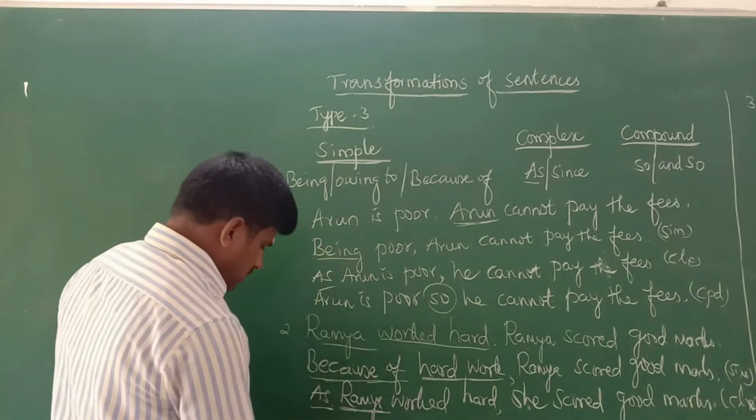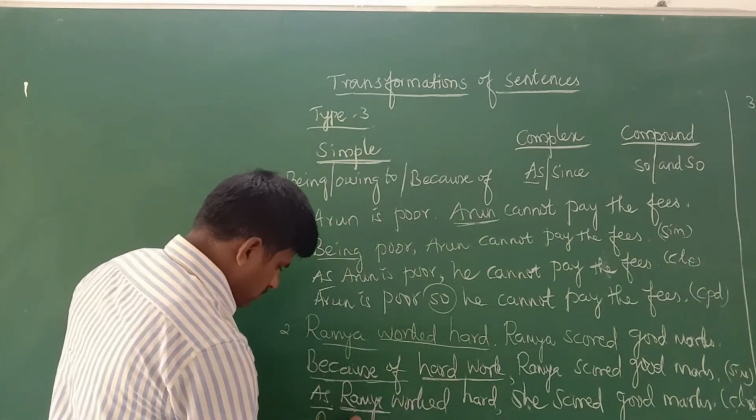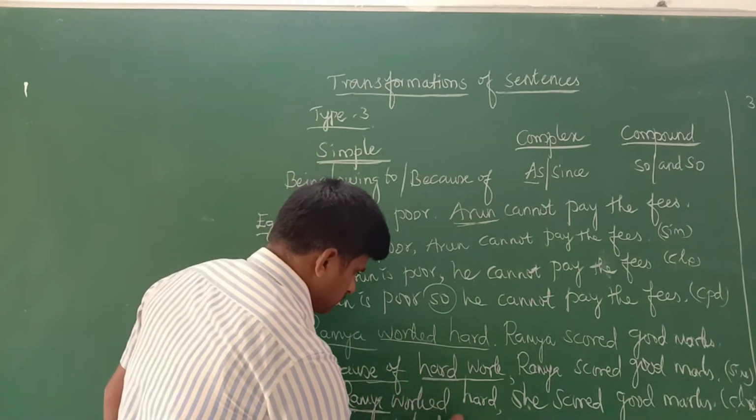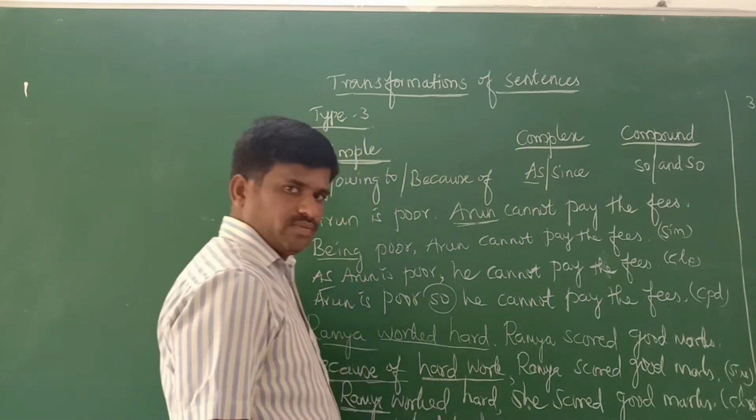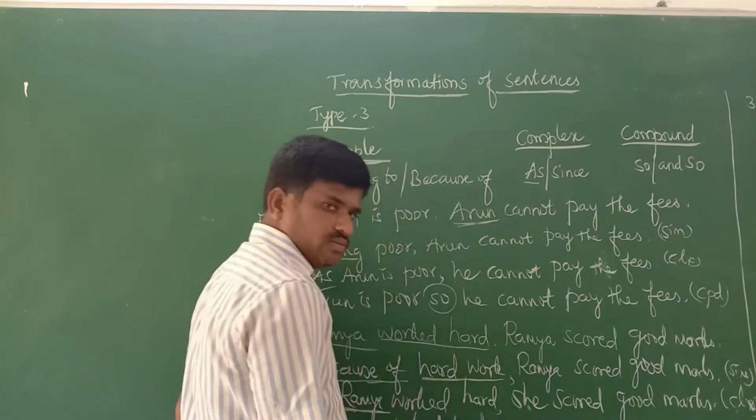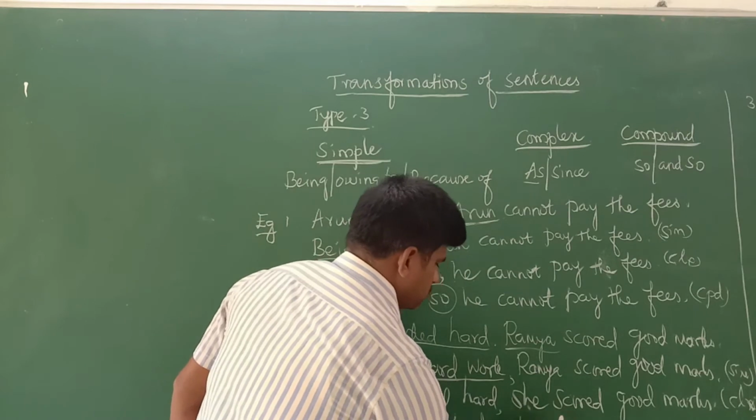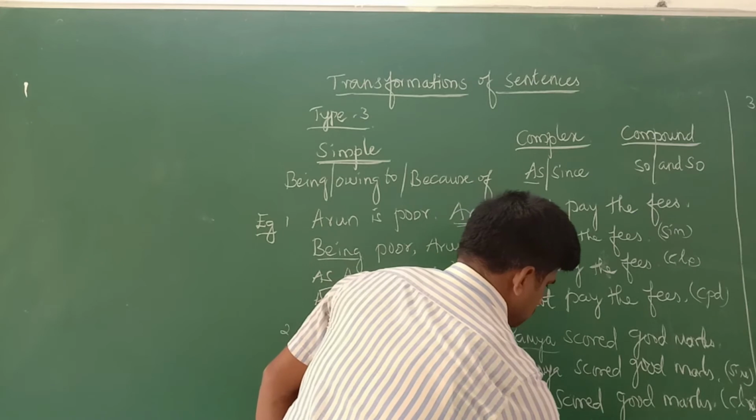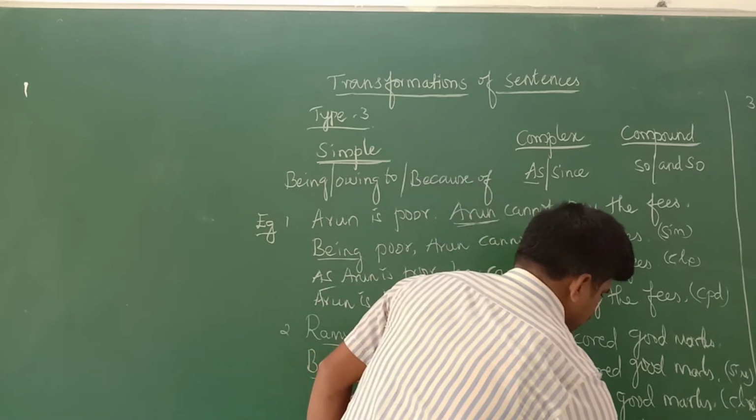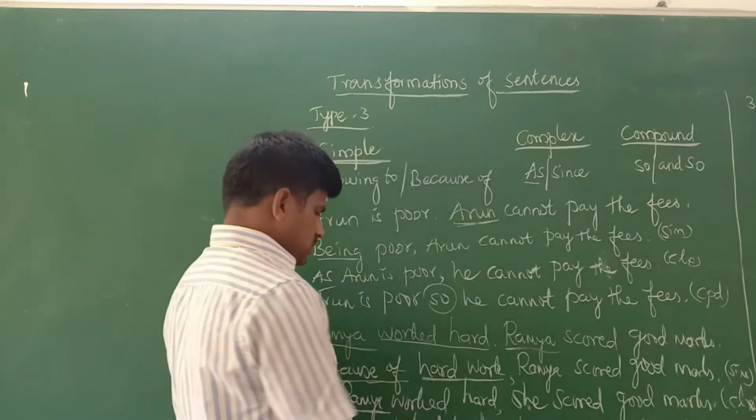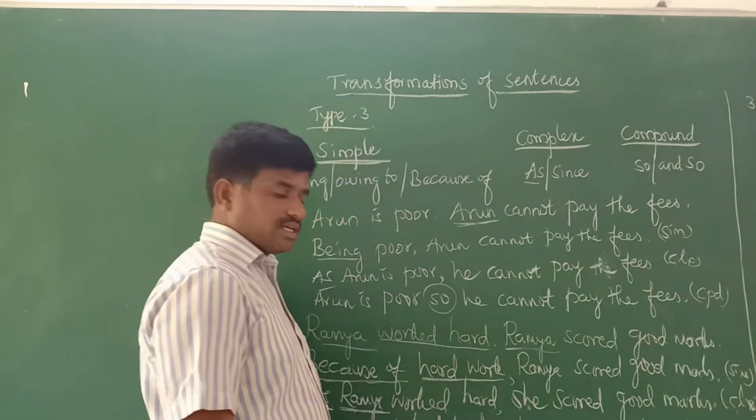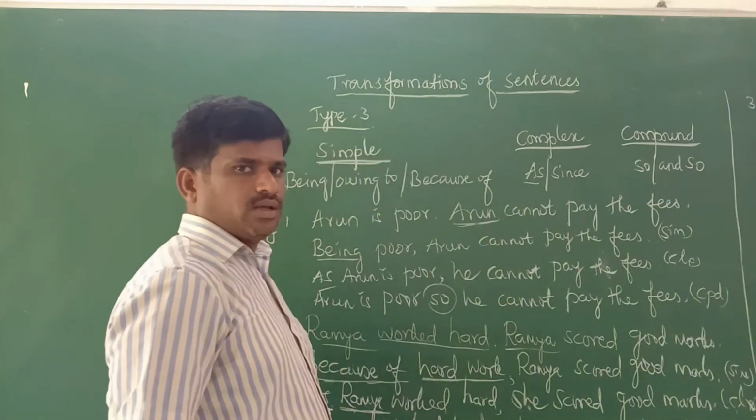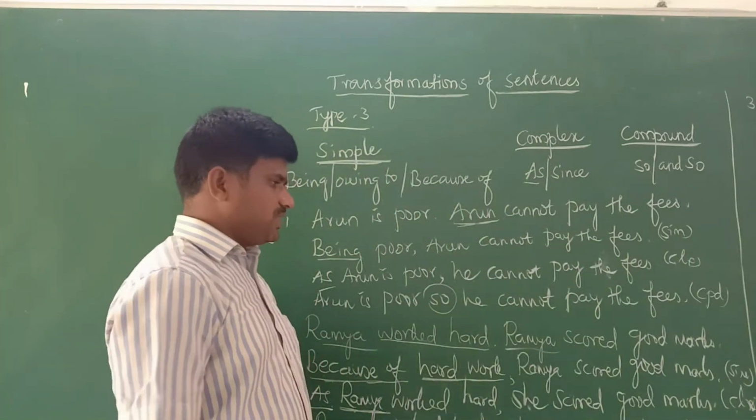Now we go for the compound. So for compound you can write: Ramya worked hard, so again Ramya, instead of that we should use she. She scored good marks. So we are using the coordinating conjunction, so this is a compound sentence. That's all. Very simple. This type is very simple, and you are understanding very clearly.